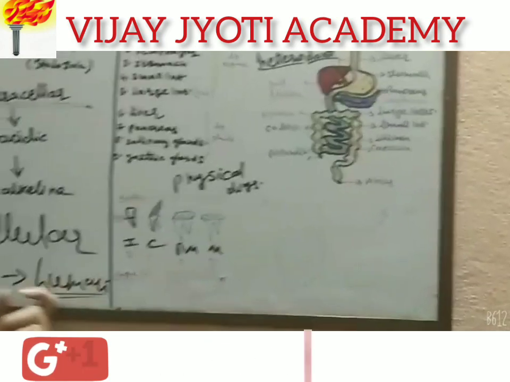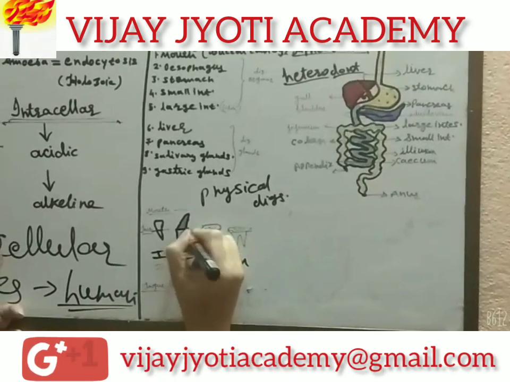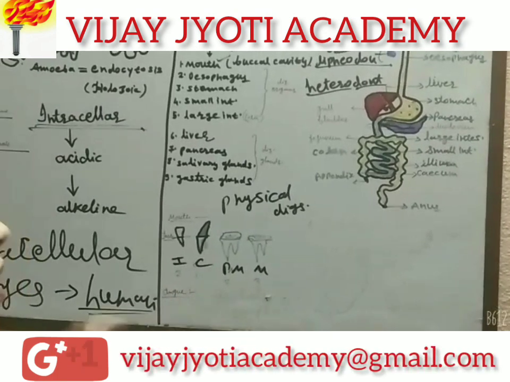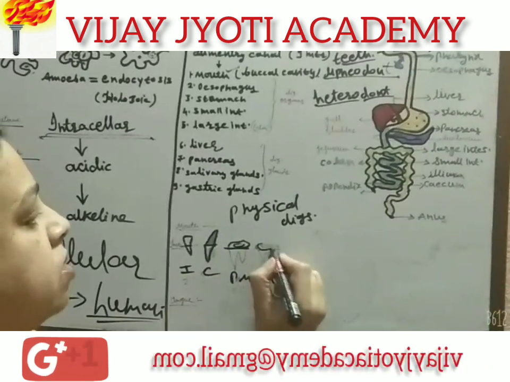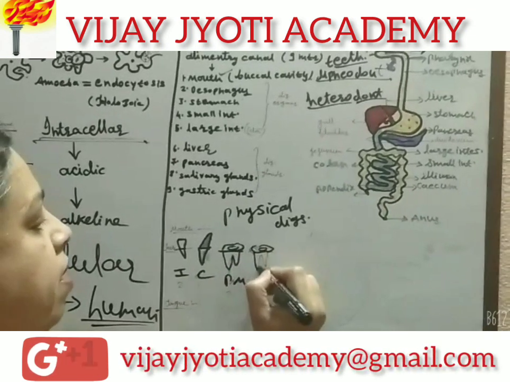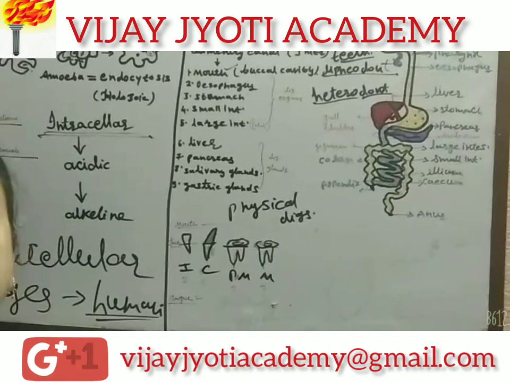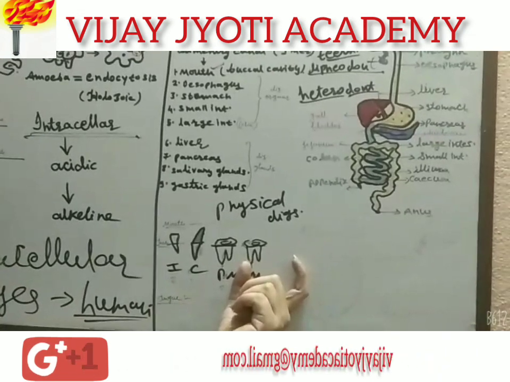Canine teeth are pointed teeth which can tear the food items. And premolar and molar teeth are blunt, broad-edged teeth which help in mastication, crushing and grinding of the food. In this way, four types of teeth are there in the buccal cavity of the human being.